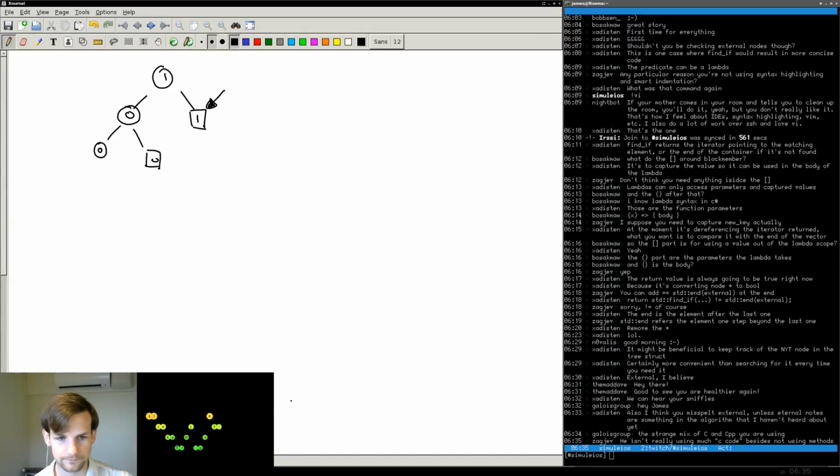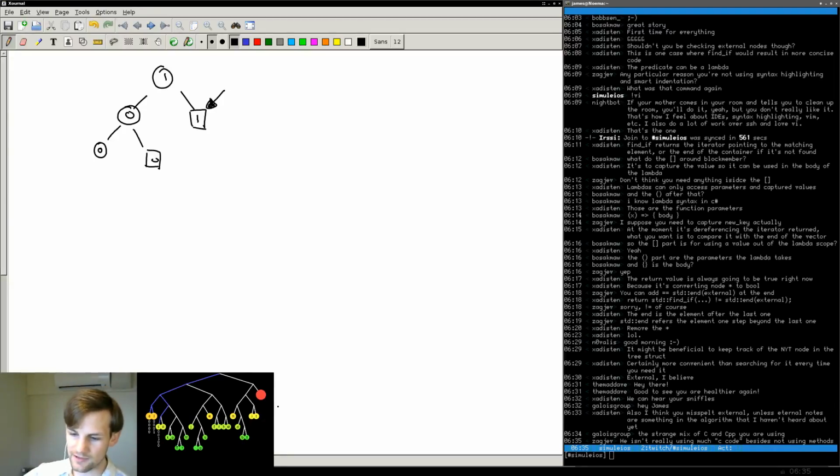Let me see. I mean, honestly, the thing is my syntax, though. I use C syntax a lot more than C++ syntax. It's just because, I don't know. Honestly, the code that I'm working on is always like a mix between C and C++, and it doesn't really matter that much, in my opinion.